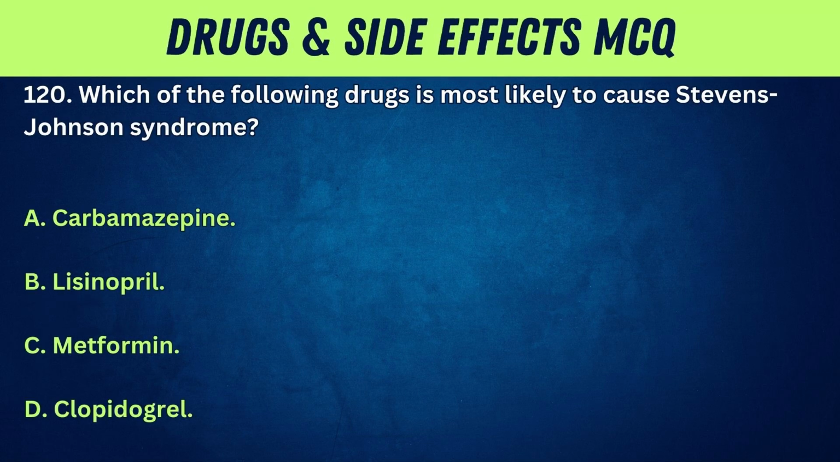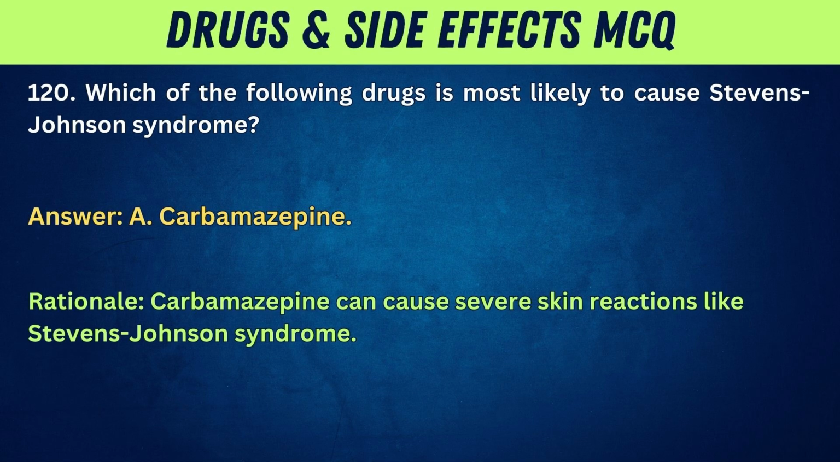120. Which of the following drugs is most likely to cause Stevens-Johnson syndrome? A. Carbamazepine. B. Lisinopril. C. Metformin. D. Clopidogrel. Answer: A. Carbamazepine. Rationale: Carbamazepine can cause severe skin reactions like Stevens-Johnson syndrome.